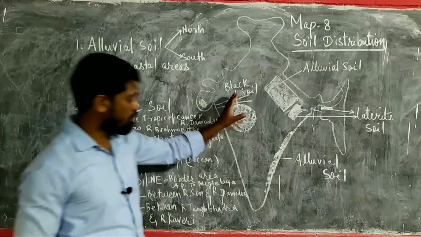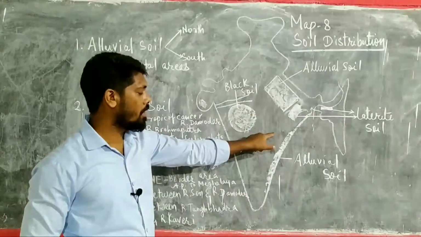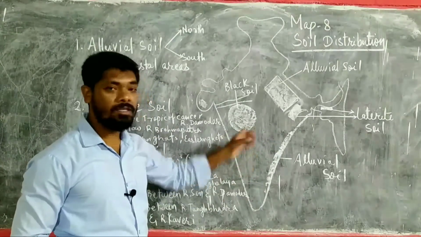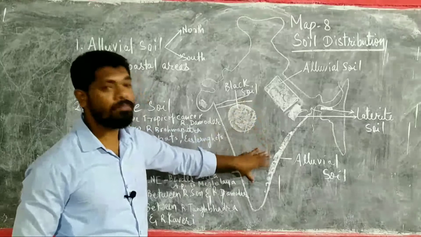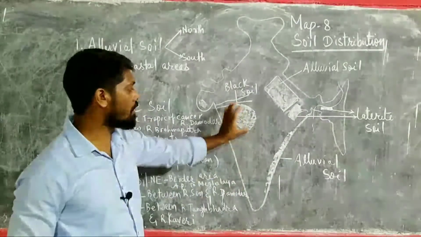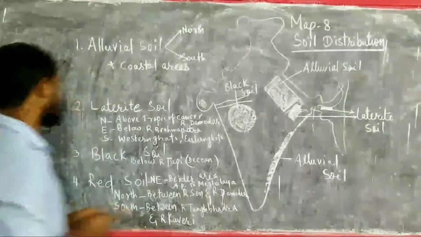So black soil is mainly found in Deccan area. So it is widespread in Telangana, Andhra Pradesh, Tamil Nadu, Maharashtra, Karnataka. This area all are part of black soil, but everywhere you cannot share it. This is the right appropriate place where black soil has to be leveled.